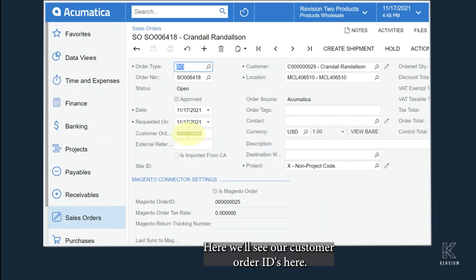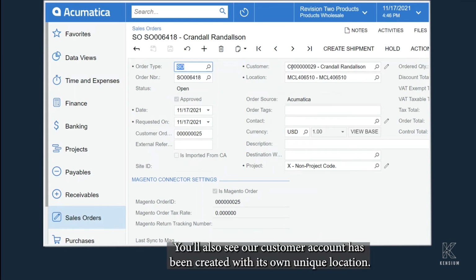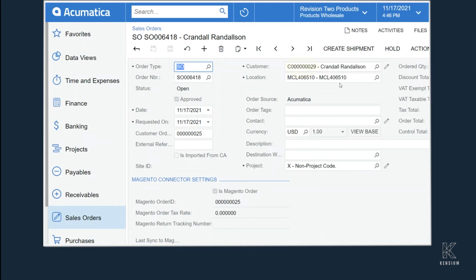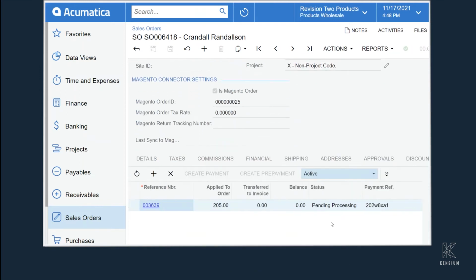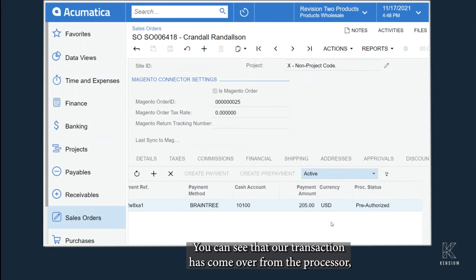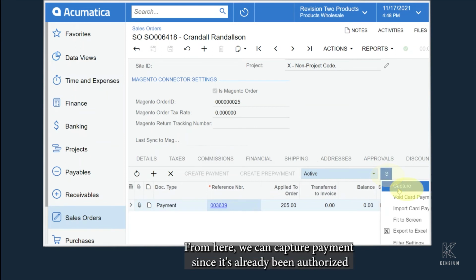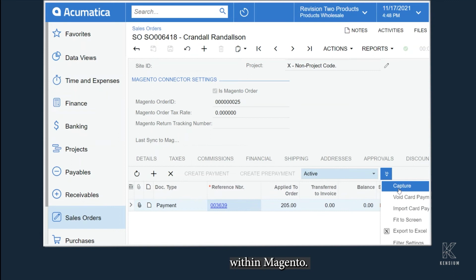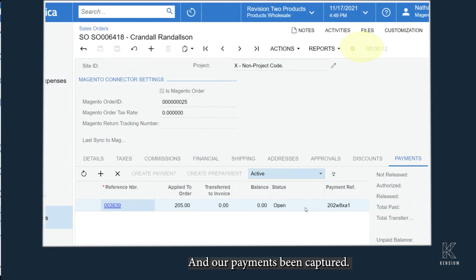Here we'll see our customer order ID, and that's our Magento order number. You'll also see our customer account's been created with its own unique location. Scrolling down, we can see the product that's been added. You can see that our transaction has come over from the processor once the order has synced over. From here, we can capture payment since it's already been authorized within Magento. And our payment's been captured.